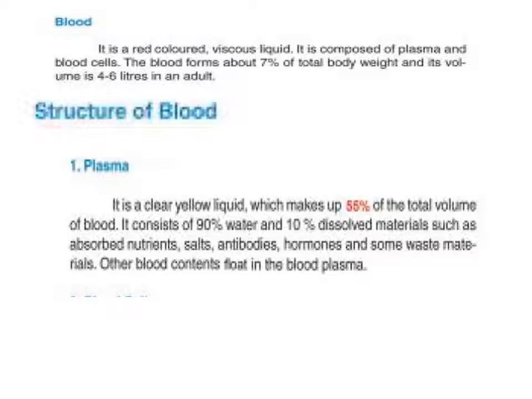We can say this is the base of function, because there are many functions of plasma in the body. But one of the important ones is that the other blood contents float in the blood plasma. Yes, this is about the plasma.